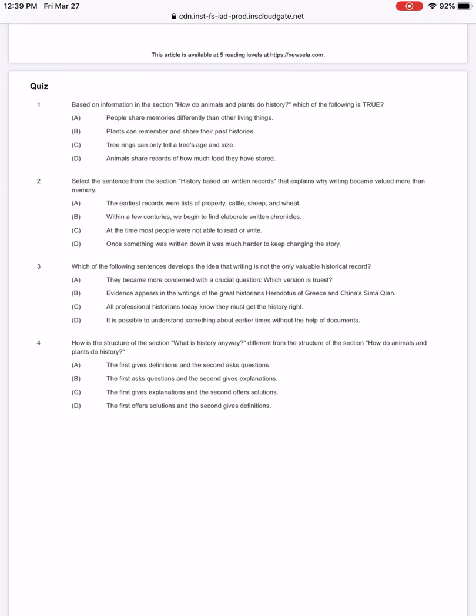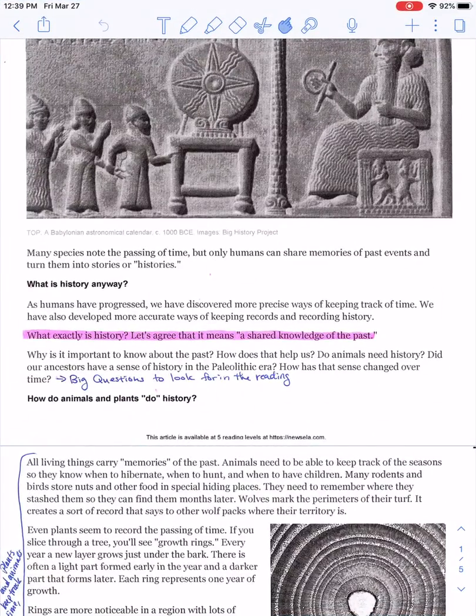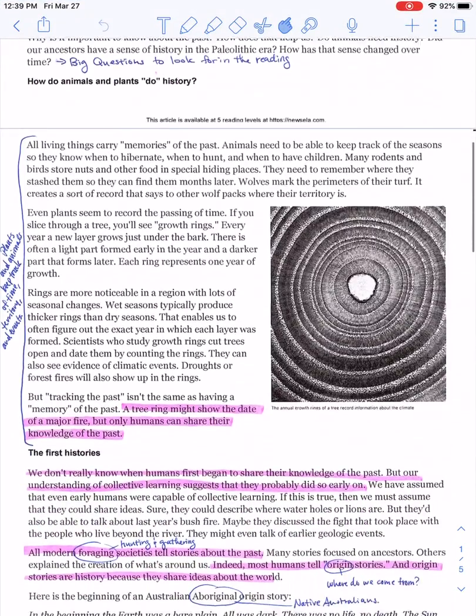But read that number 1. Based on the information in the section. So it's giving us a section titled there for number 1. How do animals and plants do history? Which of the following is true? People share memories differently than other living things. Plants can remember and share their past histories. Tree rings can only tell a tree's age and size, or animals share records of how much food they have stored. So, with that in mind, let's go to the section,